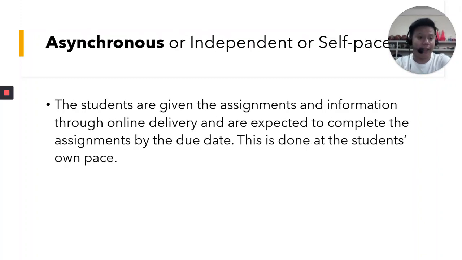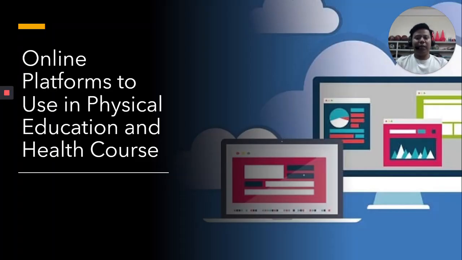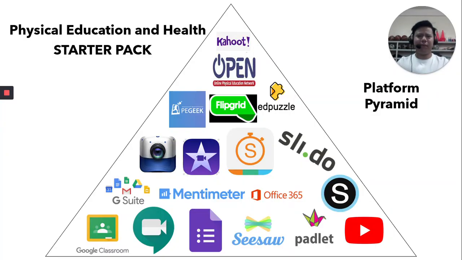Okay? And so now let's proceed with the online platforms to use in the physical education and health course. These are the learning platforms that we are going to use for us to deliver the lesson and for you to learn. I prepared here something which I call the Physical Education and Health Starter Pack. I call it a platform pyramid, just like the food pyramid, diba? We have to consume the majority of those elements on the bottom part.